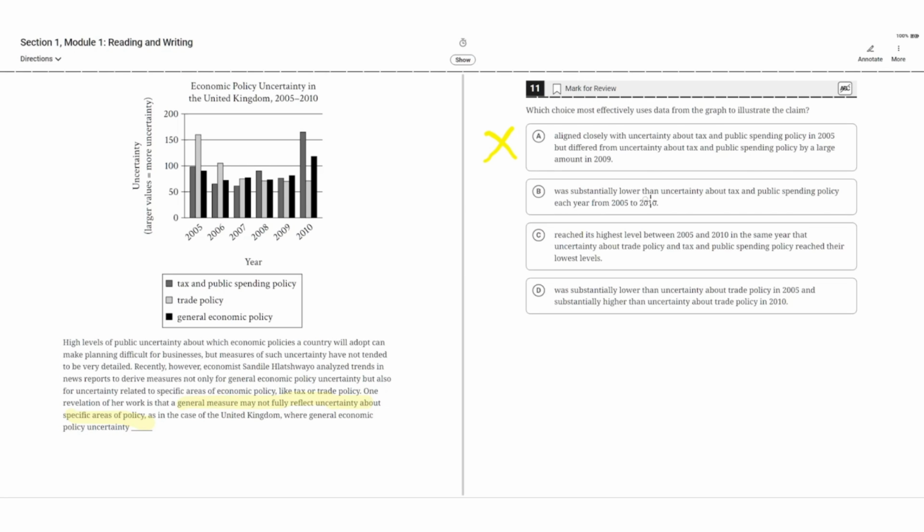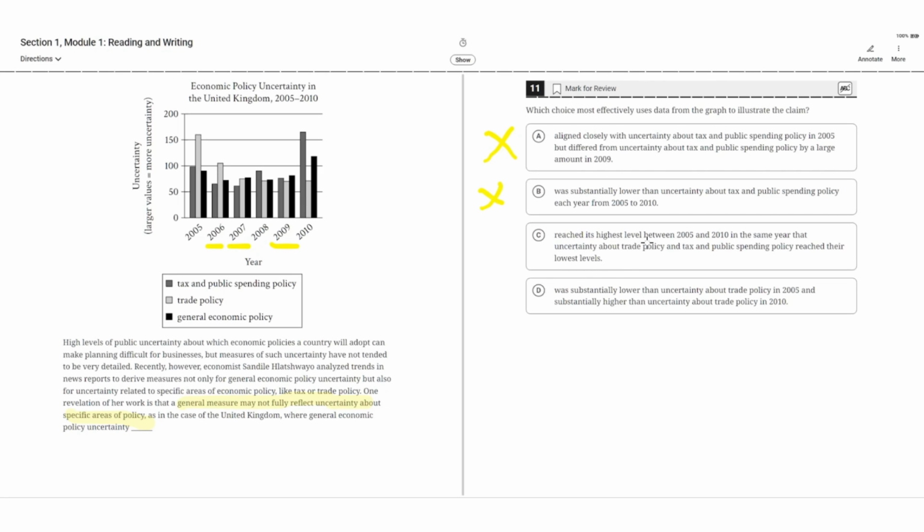B was substantially lower than uncertainty about tax and public spending policy each year from 2005 to 2010. So this is saying that general economic policy uncertainty was lower than tax and public spending policy for each year from 2005 to 2010. But this is incorrect, because in the year 2006, 2007, and 2009, the black bar is greater than the gray bar, meaning that general economic policy was greater than tax and public spending policy uncertainty in these years. So B is incorrect.